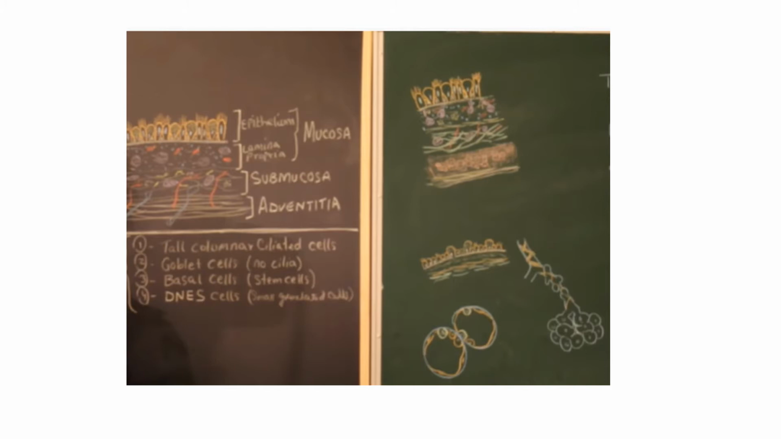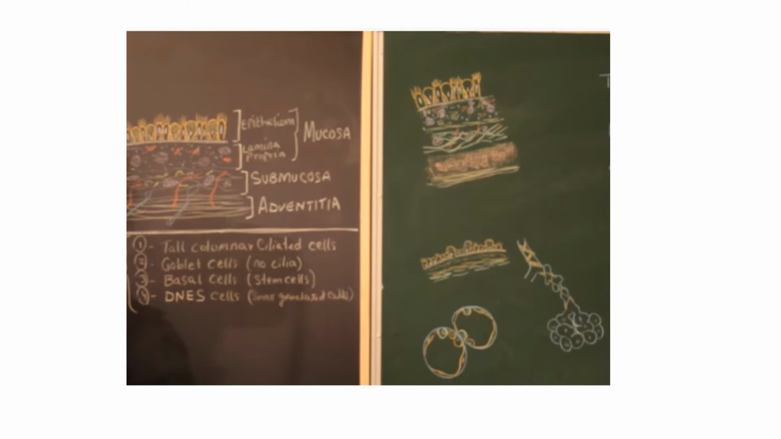So what are the layers? Epithelium, lamina propria, submucosa, and adventitia. In the trachea, we have pseudo-stratified ciliated columnar epithelium with goblet cells. Then the lamina propria is limited by an elastic membrane from the submucosa. This submucosa has serous and mucous glands plus connective tissue.